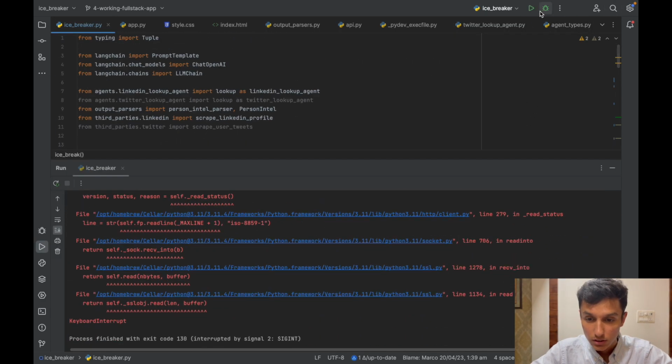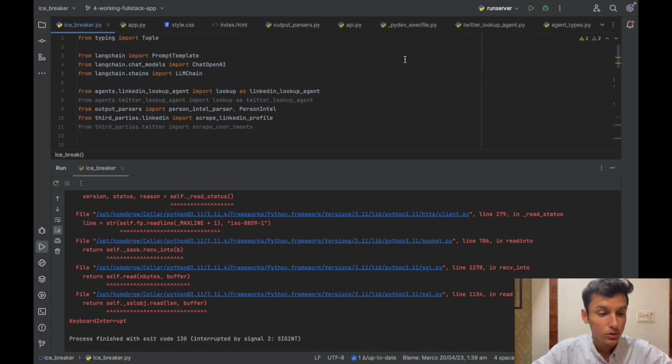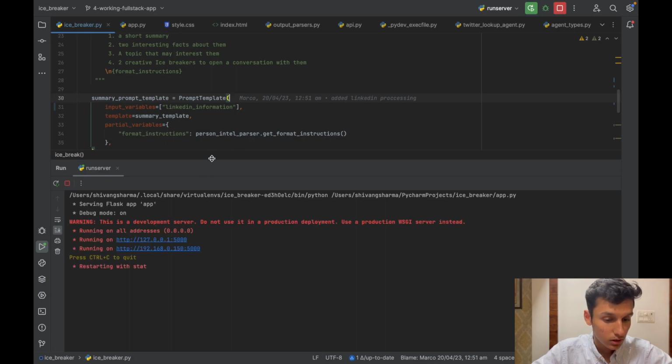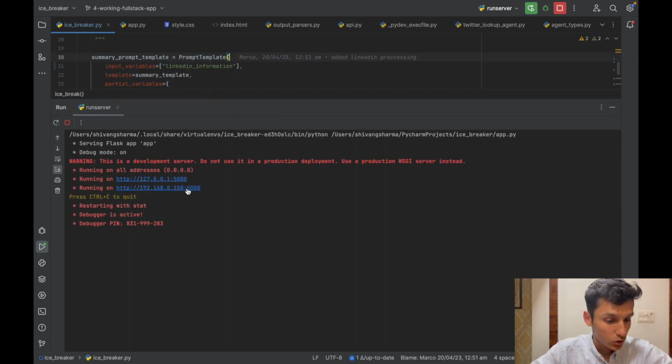And right now we have to run using the run server. Okay, so the debugger is active, the debugger pane is given.